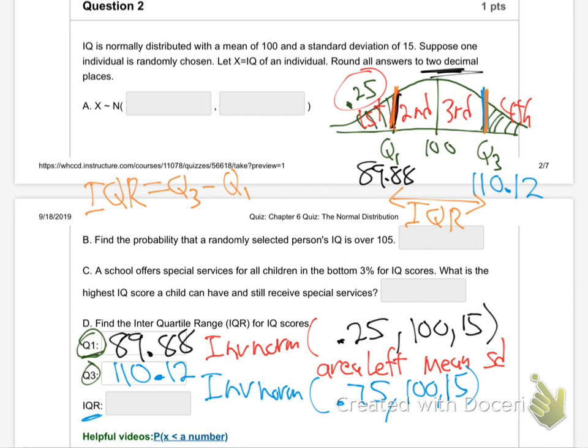It's the interquartile range. So you just take Q3, 110.12 minus Q1, 89.88, and whatever that comes out to be, I can't do it, let's see. 20.24, thank you. 20.24. Is that making sense? Are we good there? Okay.